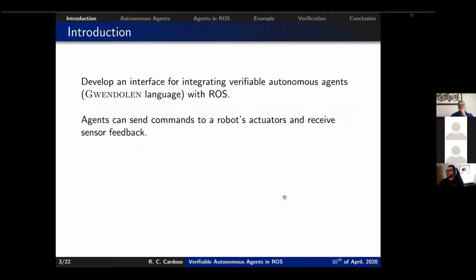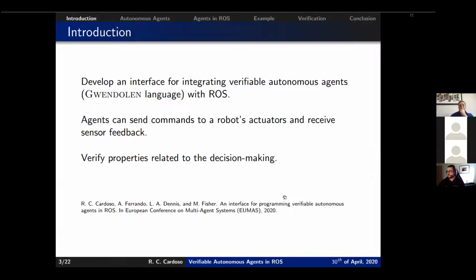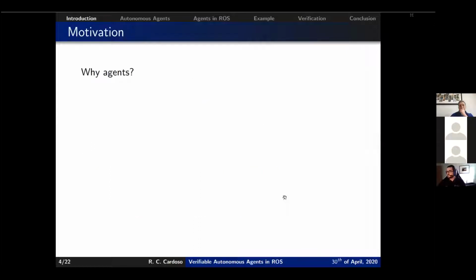With this interface, we want the agents to be able to send commands to the robot, as well as receive the sensor feedback from it. And of course, we want to verify the properties that are related to decision-making of the robot. This has been recently published in the European Conference on Multi-Agent Systems.